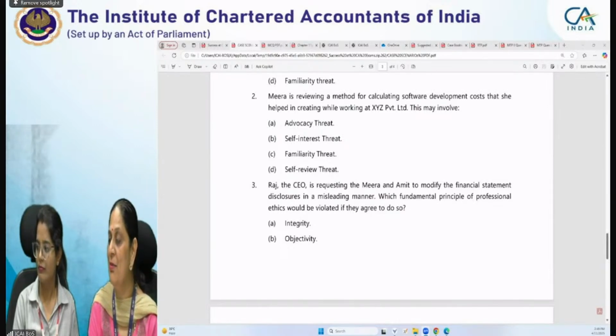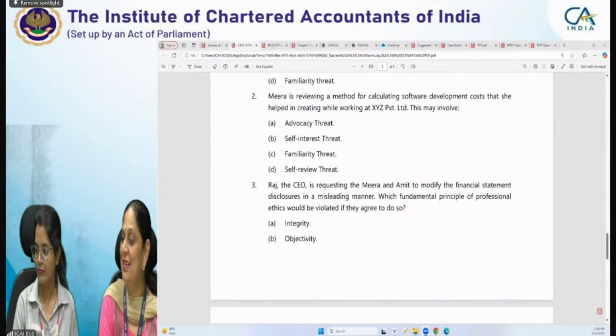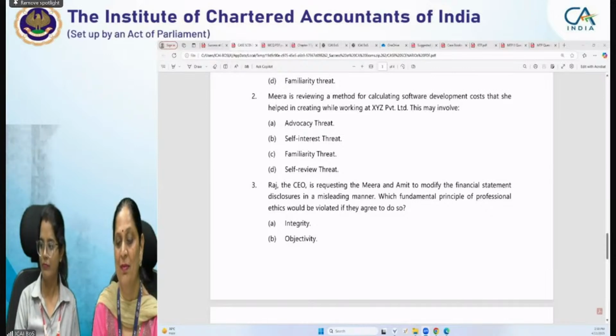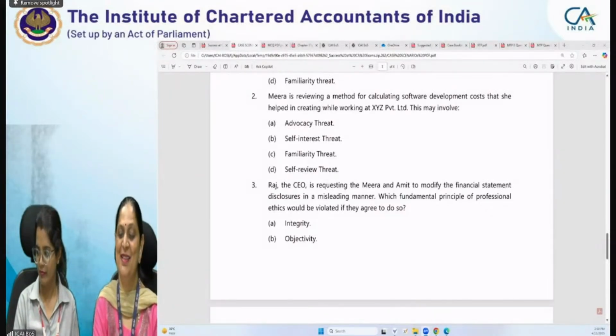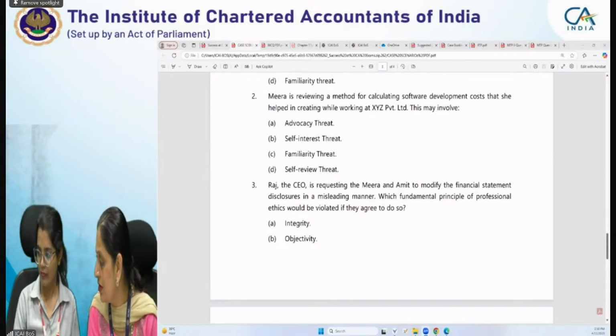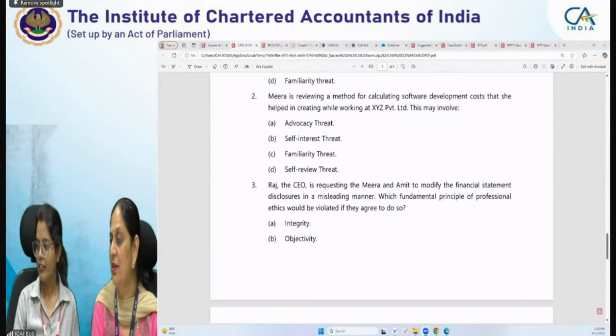Hello. Yeah, Mridul. Yes, ma'am. I had the same answer. Integrity, because the auditor needs to be honest and straightforward. So if he allows the financial statements to be misleading, then he will not be honest. He will be dishonest. So his integrity will be violated. Very good. So, Rajveer, want to say something? Yes. Okay. Rajveer, unmute yourself.